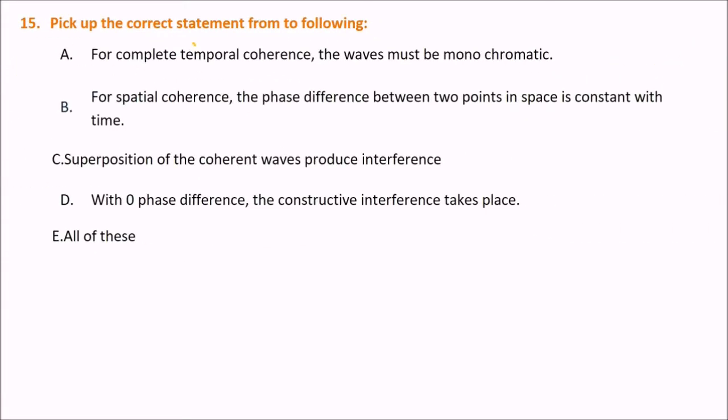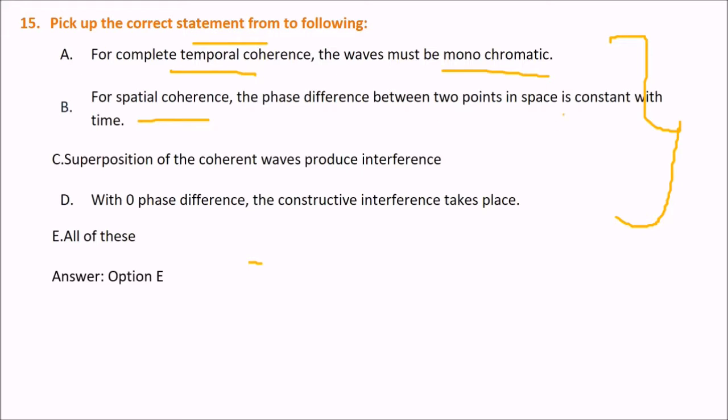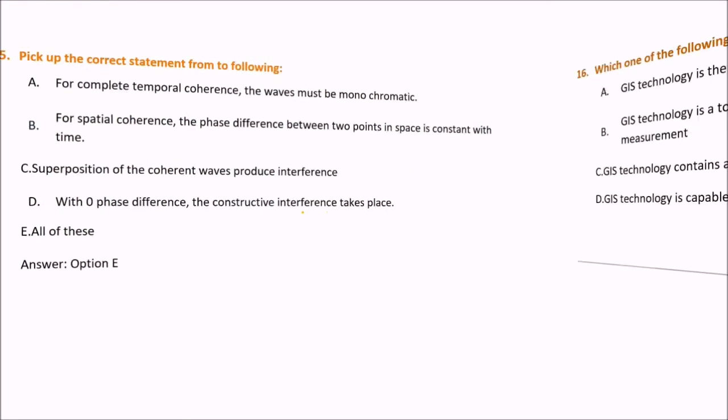Next, pick the correct statement. You have to pick the correct answer here. I want you to read all these and tell me which is the correct one. Please read this. The answer is all of these. For complete temporal coherence, the waves must be monochromatic. For spatial coherence, the phase difference between two points in space is constant with time, and the superposition of coherent waves produces interference. With zero phase difference, constructive interference takes place. So all of these are correct.